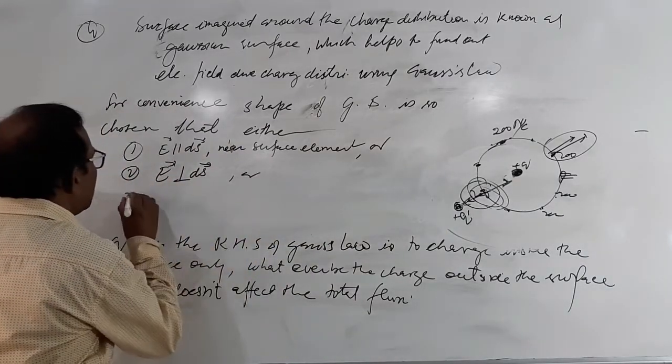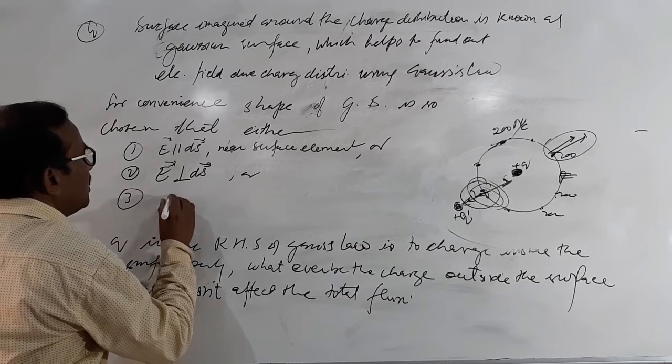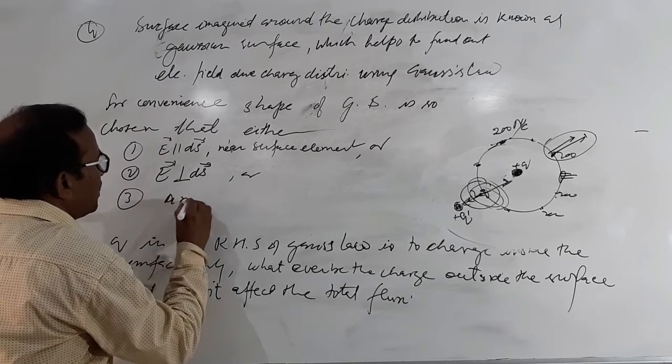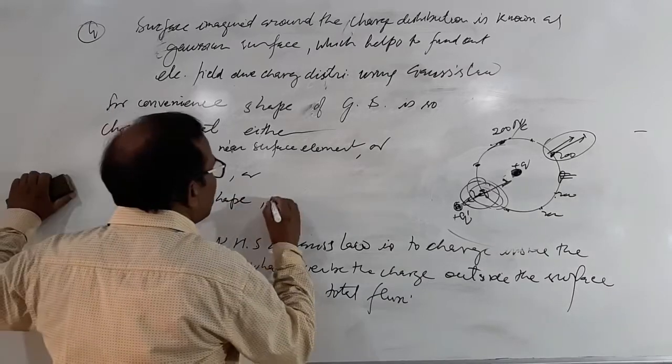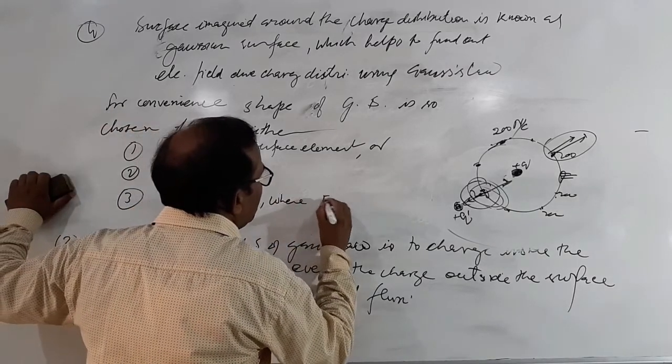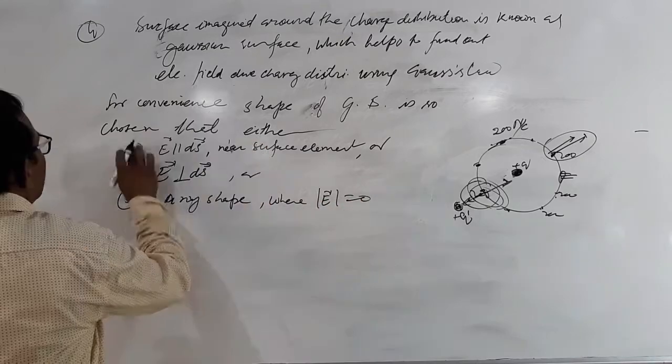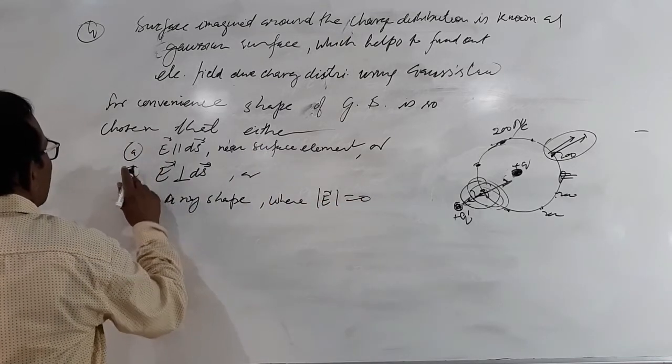Or third, any shape where the magnitude of E is 0. Say these are A, B, C.